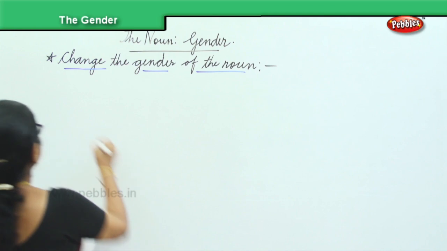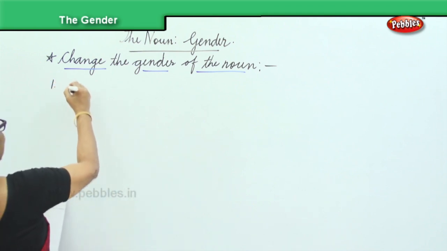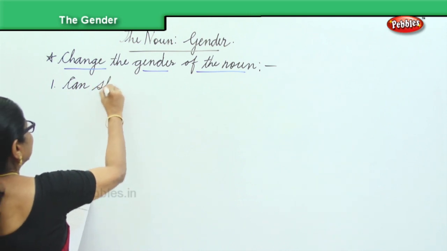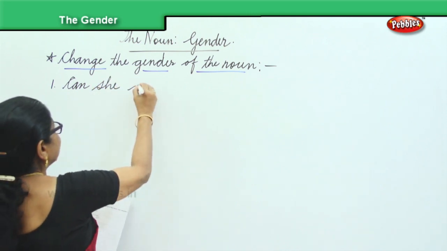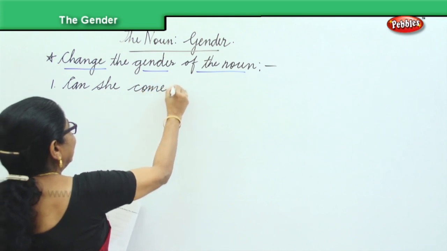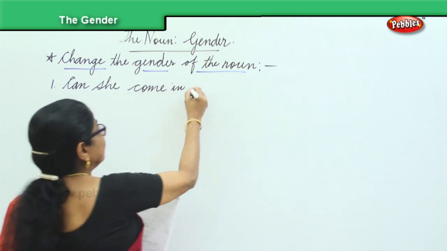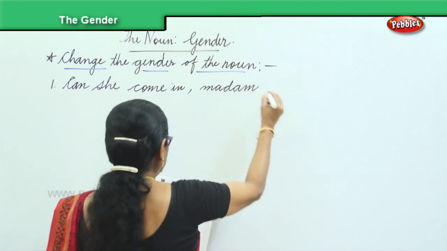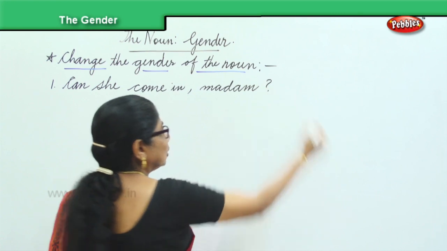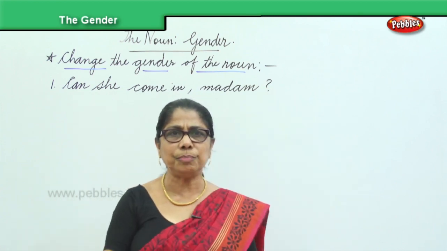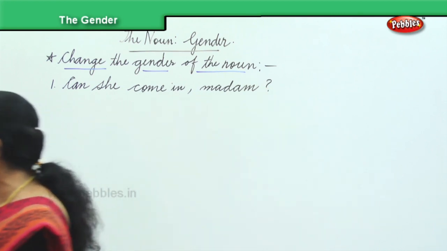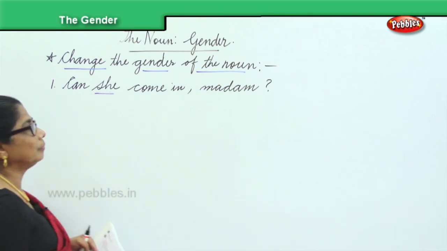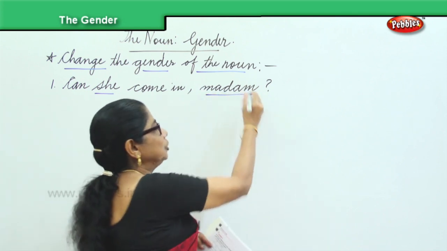The first one. Can she come in, madam? Can she come in, madam? Now that's a question mark. There are changes to be made here. Now what are the changes that we are going to make here? She, madam, has to be changed.